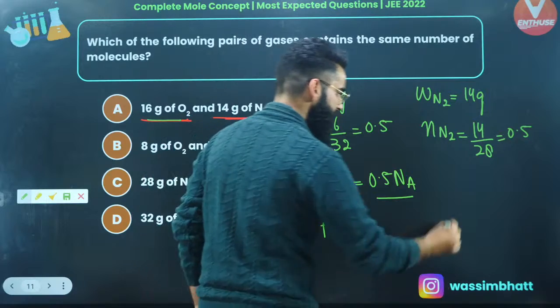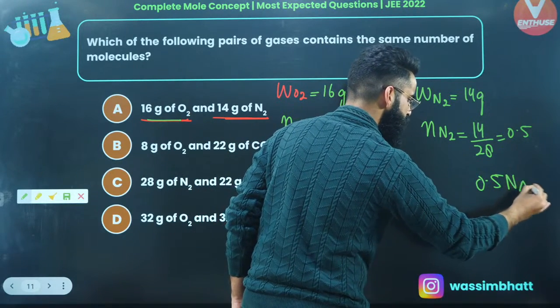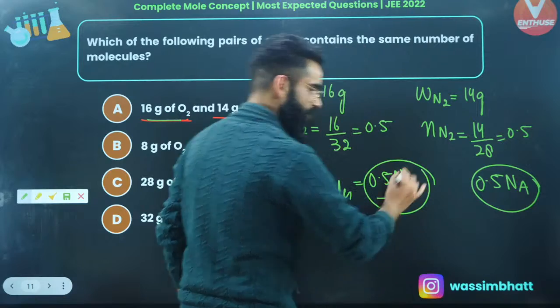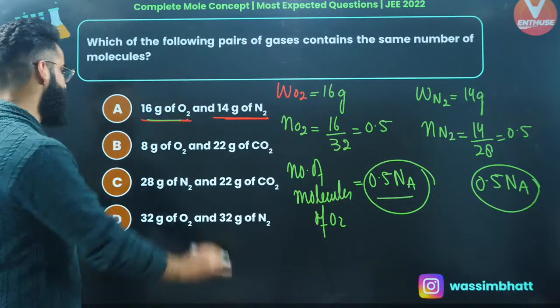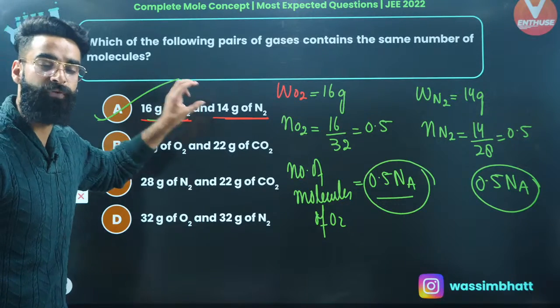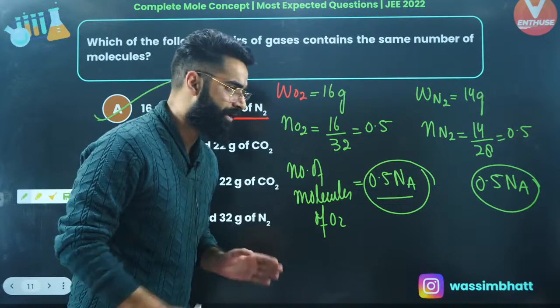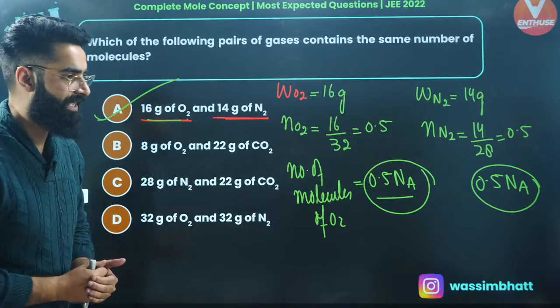In a similar way, if I ask you how many molecules of nitrogen will be there, it's again the number of moles of nitrogen multiplied by Avogadro's number. So the first option is going to be the correct answer of this particular question. 16 grams of oxygen and 14 grams of nitrogen will contain the same number of molecules, which I was supposed to calculate as per the question.